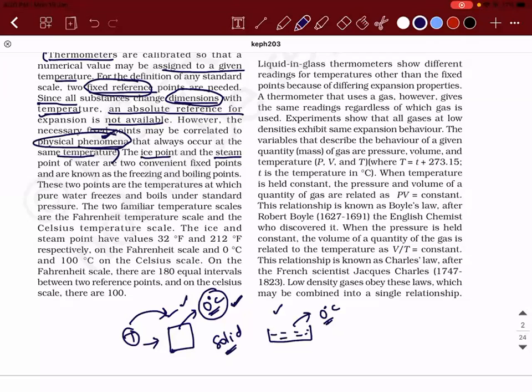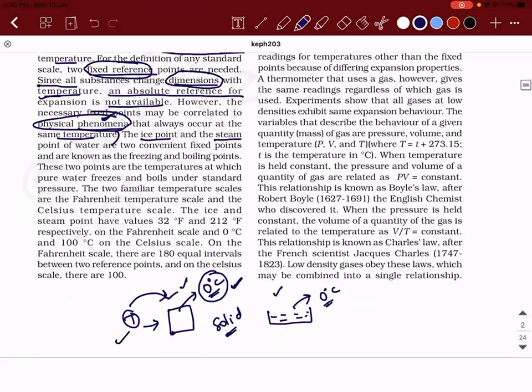Now you can ask me a question: what happened to the heat that you gave? Why didn't the material's temperature increase? Because the heat that you supplied helped the solid only to break its bonds. It didn't participate in the process of increasing its temperature. And this kind of heat is what we call latent heat. So latent means hidden.